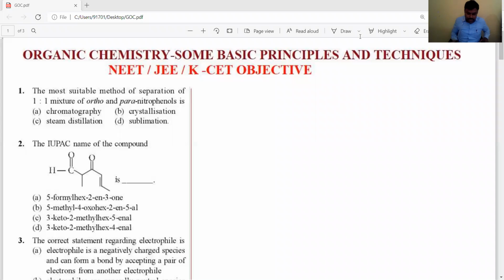Okay, students, listen carefully. What is the first question, dear students? The first question they're asked, we know very well already. This concept we discussed in the chemical bonding chapter perfectly. The most suitable method for the separation of ortho and para nitrophenol mixtures means